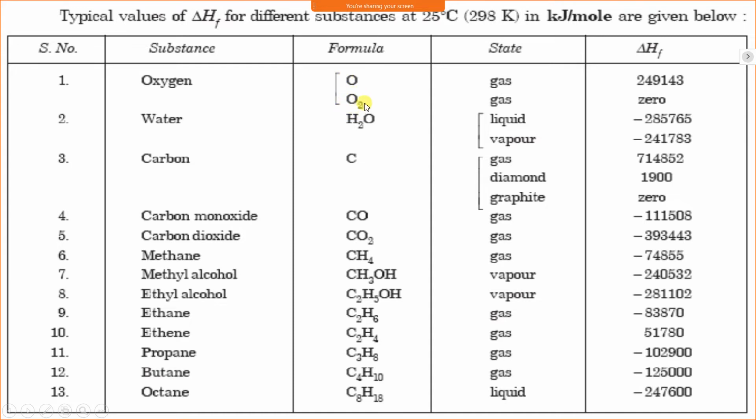Oxygen is available in the form of molecule O2, and at atmospheric condition O2 is a gas. Therefore, for O2 the enthalpy of formation is 0. Enthalpy of formation is always 0, meaning at standard state and its standard physical state.